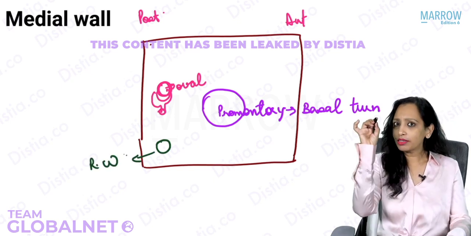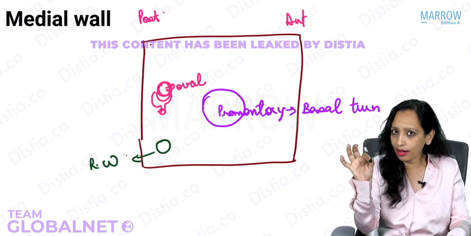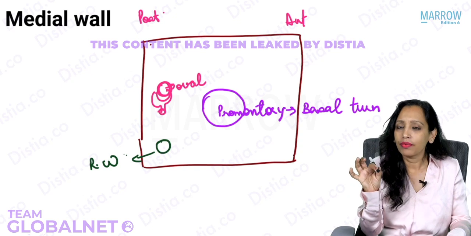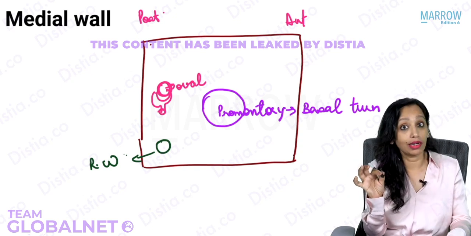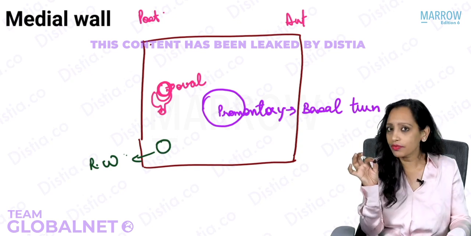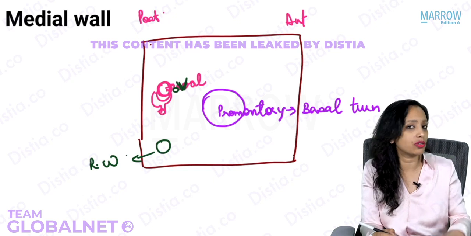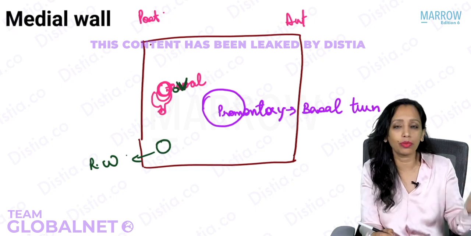Now if I pass this pen through the oval window, where in the inner ear is it going to go? Vestibule, scala vestibuli, scala tympani, where? Yes, it is vestibule. How do we remember that? V for oval, V for vestibule. V of the oval tells us it is going into V of vestibule, and vestibule is around.